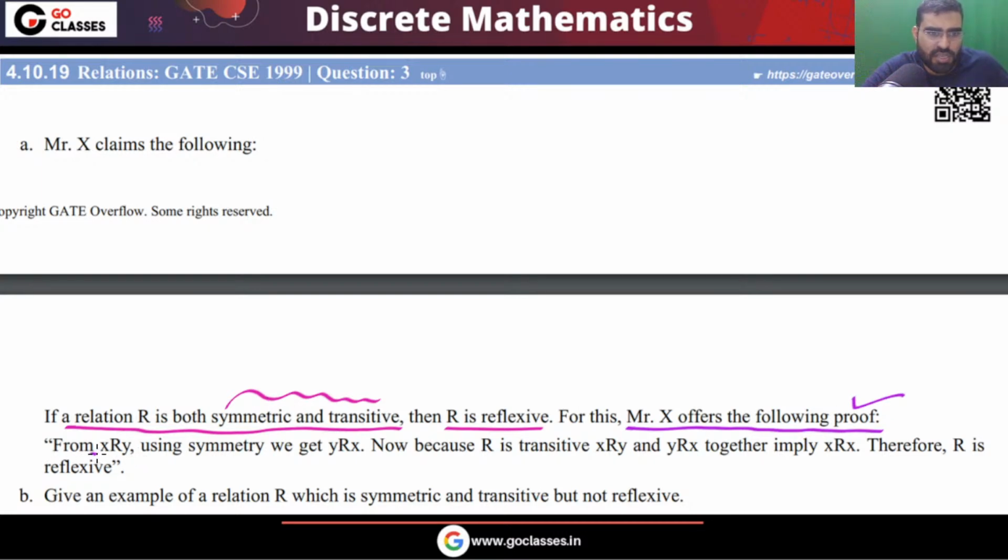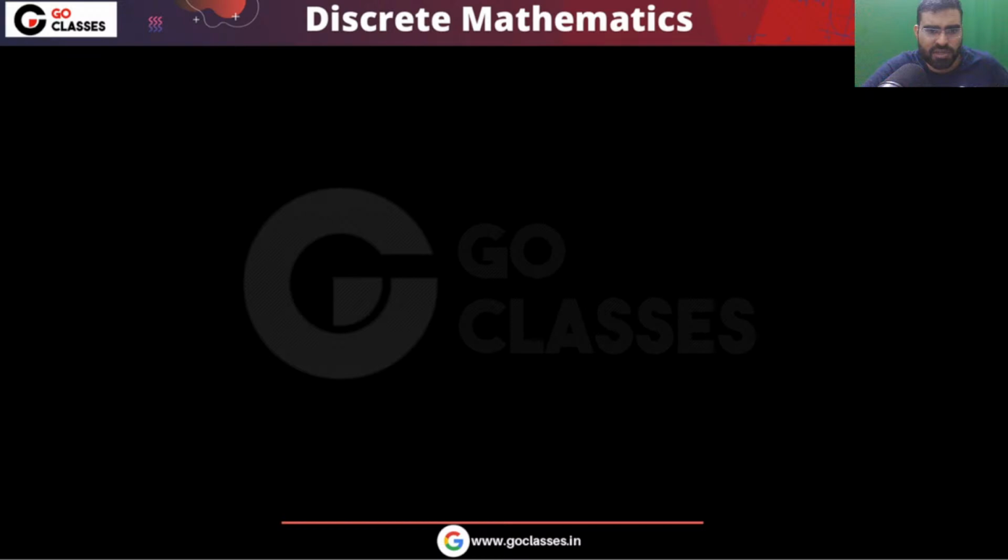So you can notice, if X is related to Y, then by symmetry you can say Y is related to X. Now X is related to Y, Y is related to X, then by transitivity X is related to X, and that is the reason it is reflexive. So it seems like a very good argument. There is no problem in the argument, because we already know. See what this argument is saying.